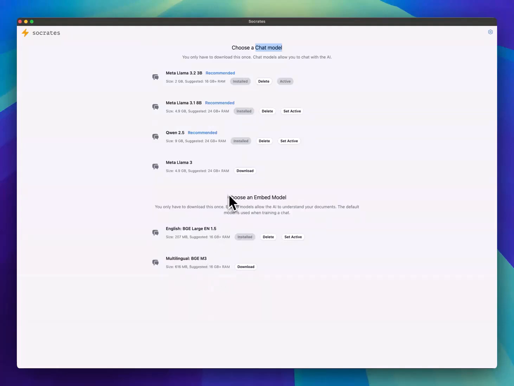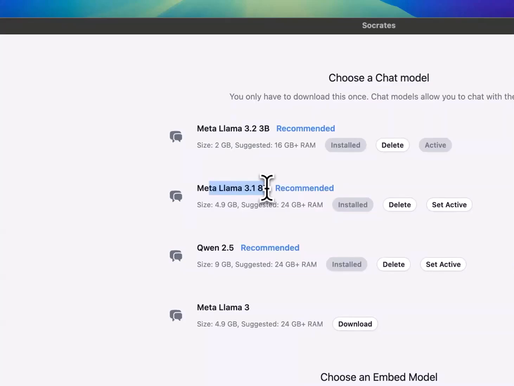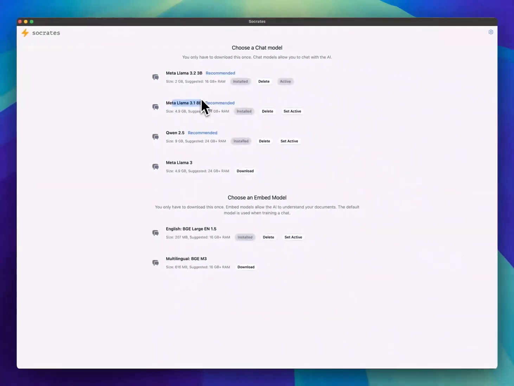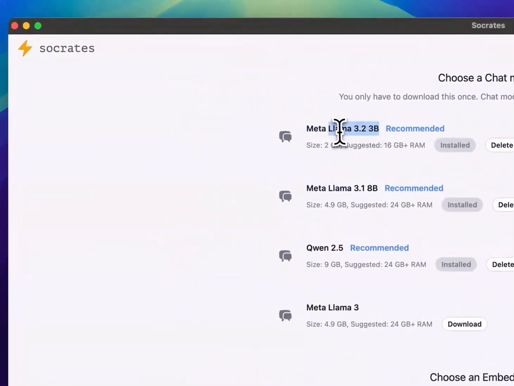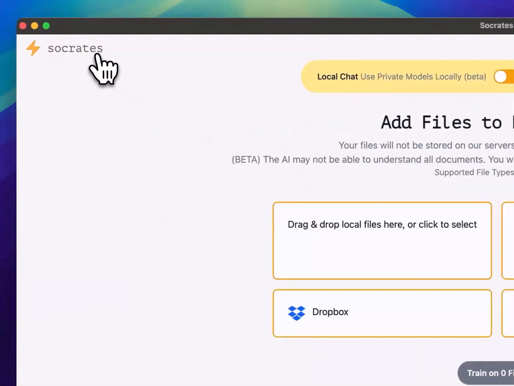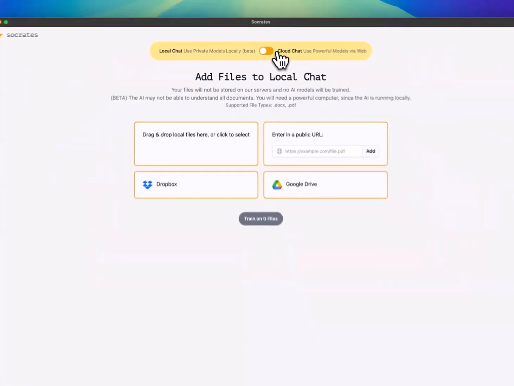Now, if your computer is fast, I would recommend this 8 billion parameter model. It just performs the best, gives the highest quality results. But if it's an average speed or slower, to have a good experience, you can use this 3 billion parameter one. I'm just going to be demoing the cloud chat today.